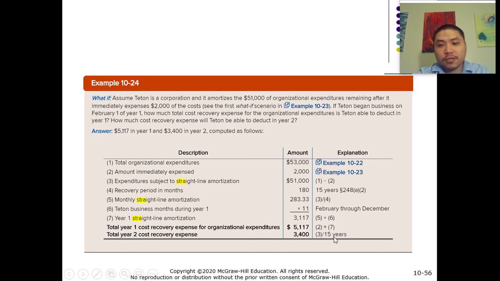So that's why it's going to be either you take 1/15 times the adjusted basis, right? Or you take 283.33 times 12, right? So that's going to give us $3,400. Either way, that's going to give us $3,400, and that's going to be the amortization expense for year 2, right? Because this is a full year, right? All right.